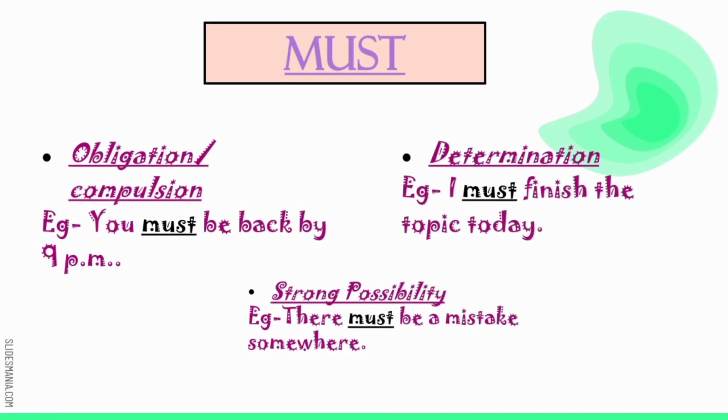Apart from this, there are also other modals which we are going to study here, and one of them is must. Must modal can be used for obligation or for compulsion. You must be back by 9 p.m. A compulsion is there. Determination, I must finish the topic today. Determined to do. Strong possibility, there must be a mistake somewhere.